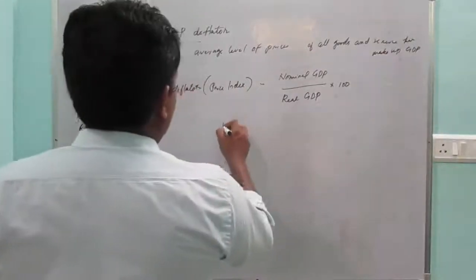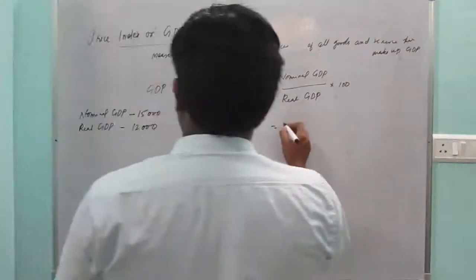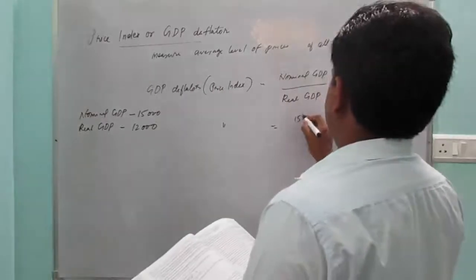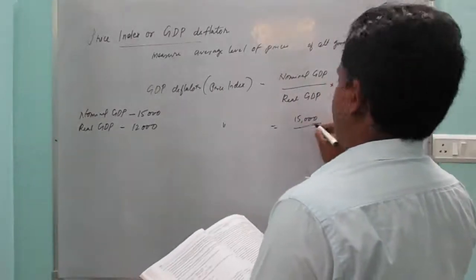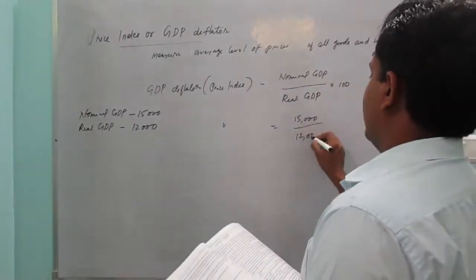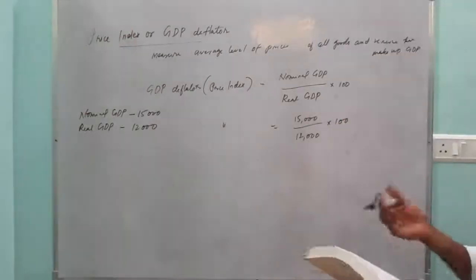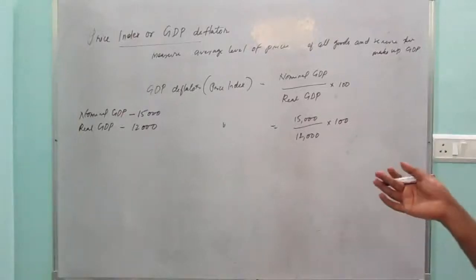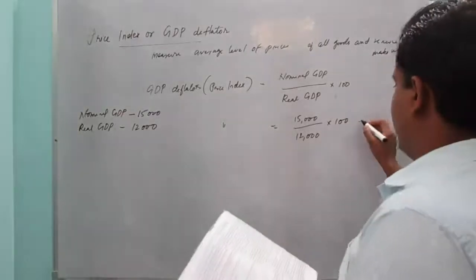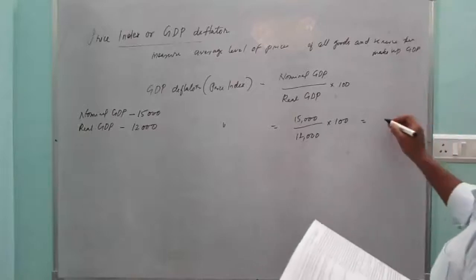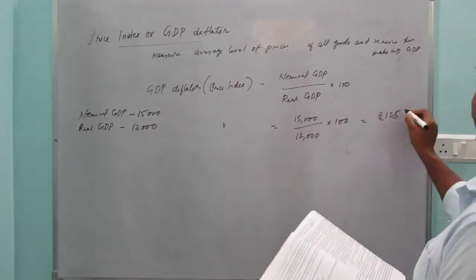Now GDP deflator is equal to nominal GDP 15,000 upon real GDP 12,000 into 100. So we will easily get the GDP deflator, that is 125.